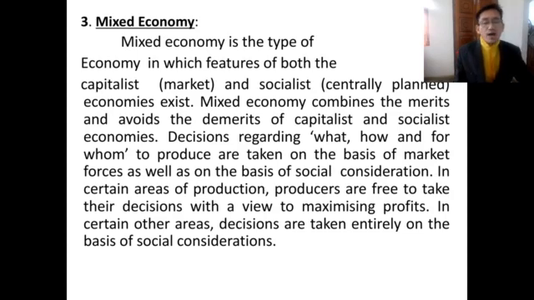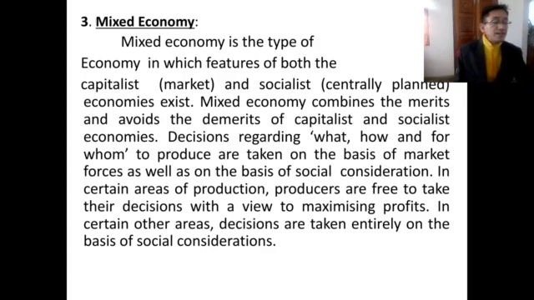Decisions regarding what, how, and for whom to produce are taken on the basis of the market forces as well as on the basis of social consideration. I repeat, in certain areas of production, producers are free to take their decisions with a view to maximizing profits.